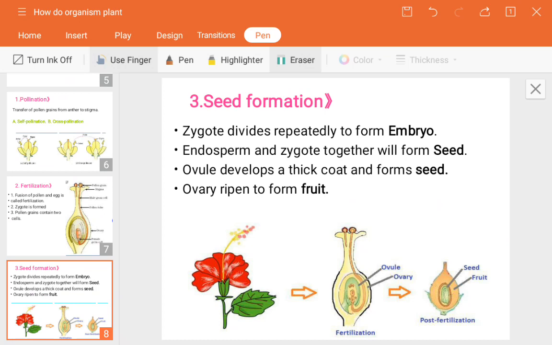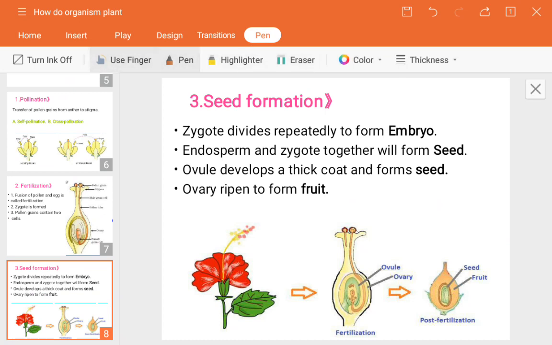The thick coat forms the seed, which is nothing but the endosperm and zygote. The ovules consist of an ovum, the egg. To that ovum, the two nuclei of a male gamete fuse to form the endosperm and zygote. That is nothing but the seed. Don't get confused about the ovule and the endosperm. Next, the ovary ripens to form a fruit.